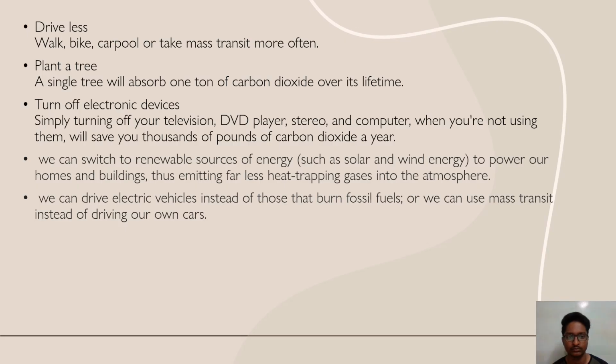Control measures. Walk, bike or carpool or take mass transit more often. Plant a tree. A single tree will absorb 1 ton of carbon dioxide over its lifetime. Turn off electronic devices. Simply turning off your electronic devices such as television, DVD player, stereo, and computer when you're not using them will save you thousands of pounds of carbon dioxide a year.